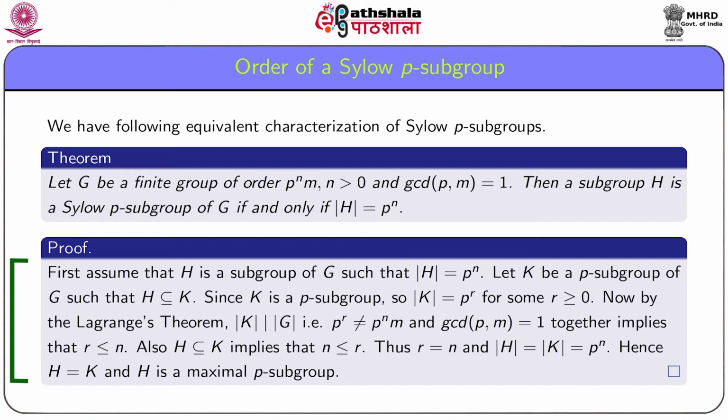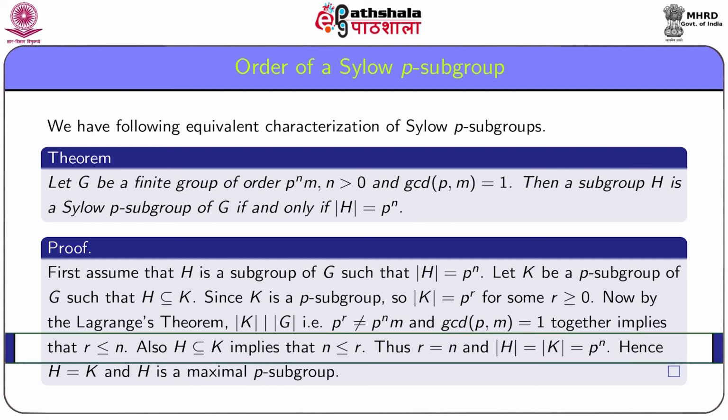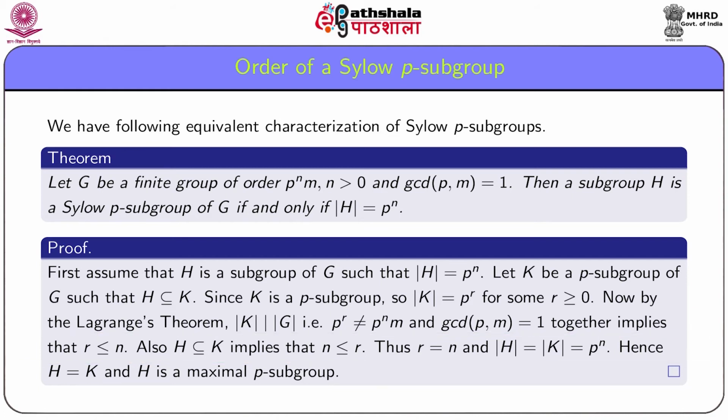These two together imply that r must be less than or equal to n. Also, H is a subset of K implies that n must be less than or equal to r. Thus, r equal to n and order H is equal to order K is equal to p to the power n. Hence, H equal to K and H is a maximal p subgroup.